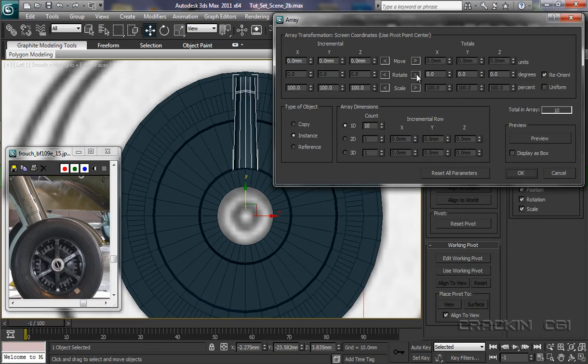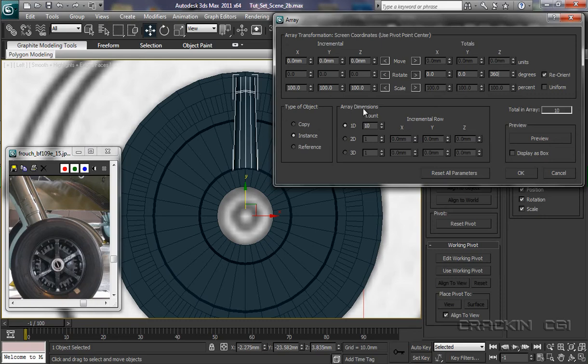So I'm going to go on rotate here, and in the Z axis I want these to rotate 360 degrees. So I'm going to put in here 360. Now how many do I want? Well, including this one, I need 6.